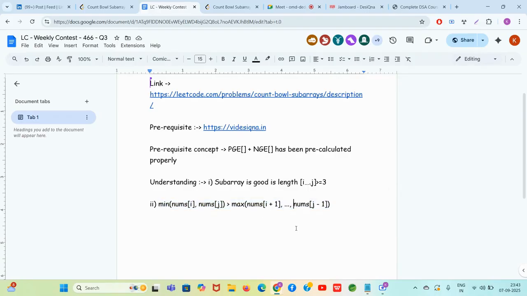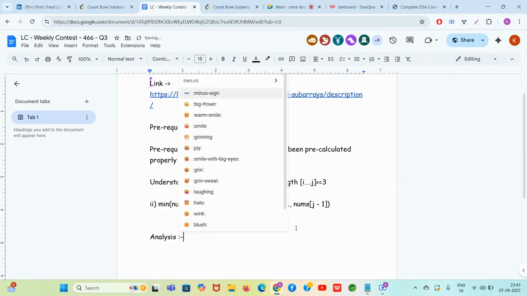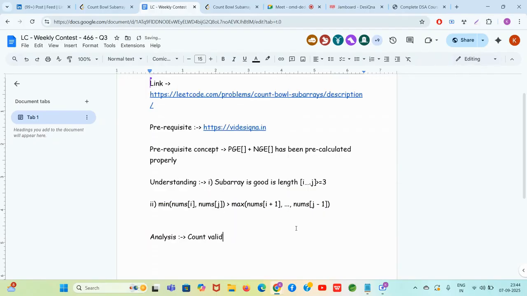Like if you try to do analysis, count valid subarrays of two types. Which two types? Obviously all the elements are distinct, so it makes things a little easier. It should be like that only, or else it can create lots of problems. Yeah, it should be distinct only. Later on I will deeply analyze on it though.